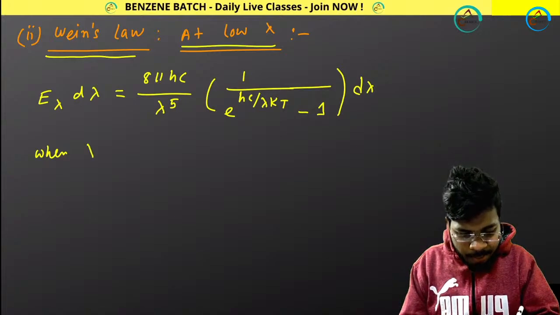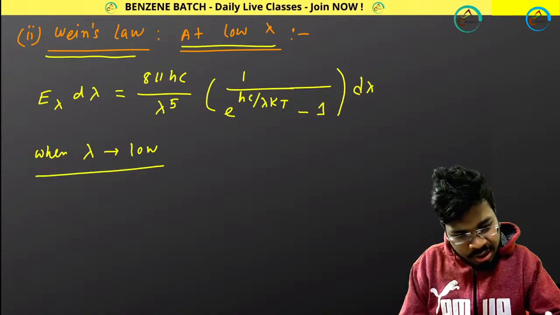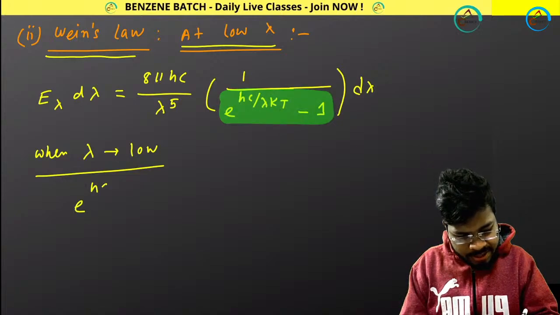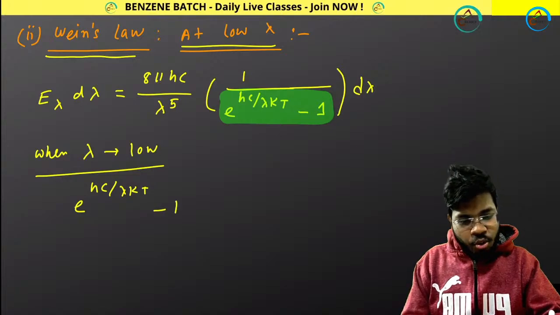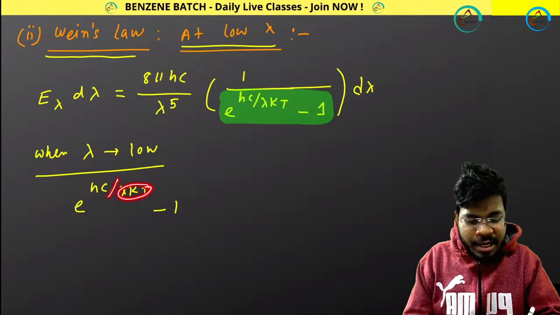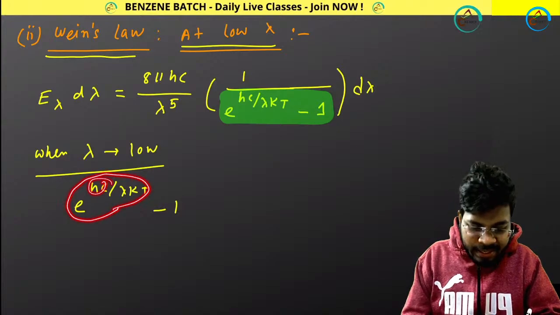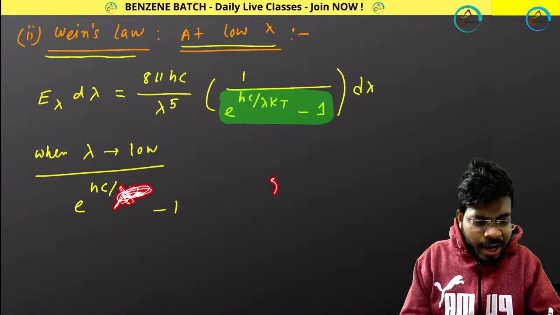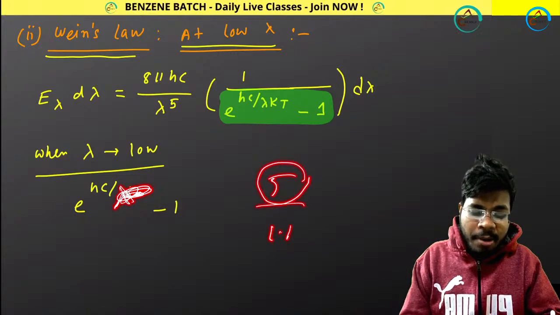So when lambda is low, what happens? If you look at this part, e to the power hc by lambda kT, minus 1. Whenever lambda is low, the down below side is low, so the above side will definitely be higher. That means the overall term will be higher. It is very simple, like a simple value such as 5 by 1.1. That means the above term is bigger.